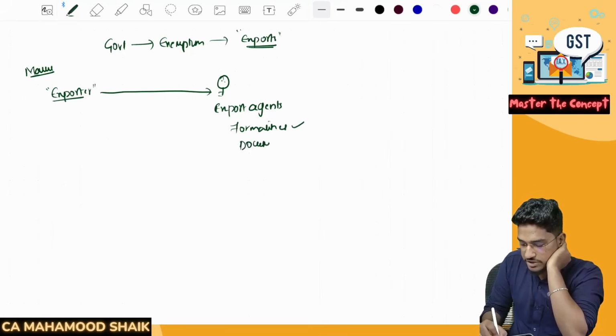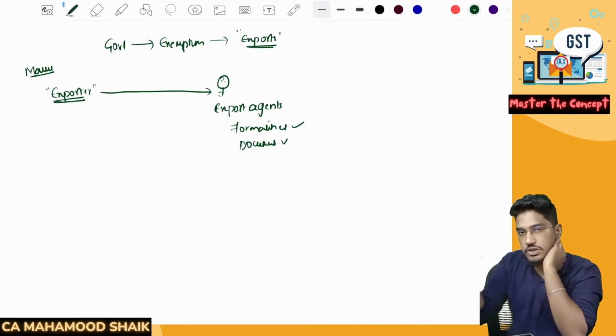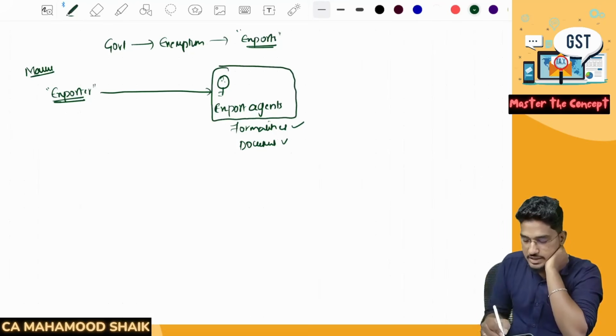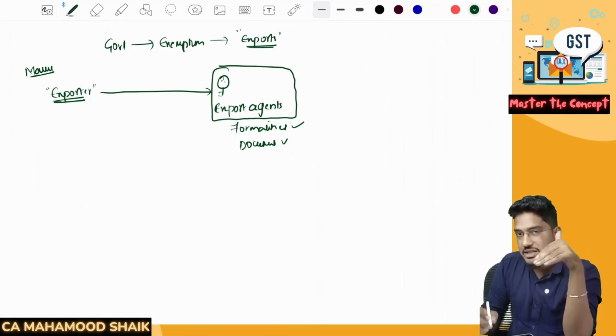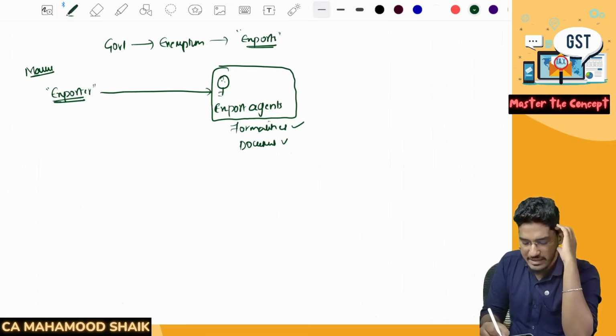They will do all the documentation, and they will clear all the process, and they will help the exporters to export the goods out of the country. So this is the service which is getting provided by the export agents. They are acting as an intermediary which will help the exporters to export the goods. But in the GST Act, there is one general exemption that exports are all exempted.